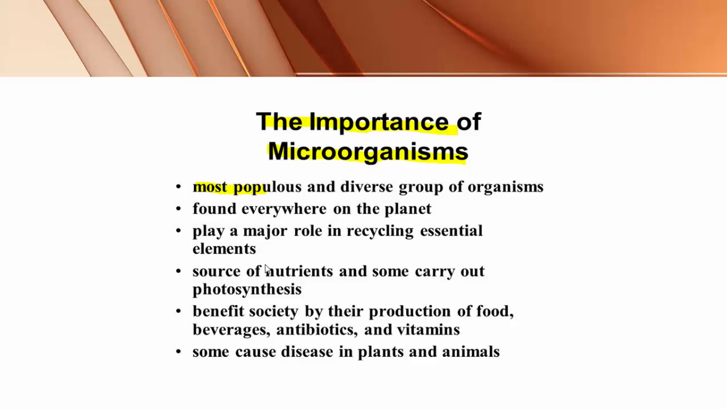Microorganisms are the most populous and diverse group of organisms. The number of varieties or types which can be observed among the microorganisms is highest. They represent a diverse group of organisms. Most variety of organisms is found in the group of microorganisms. They are found everywhere on the planet. There is no restricted place. Even the highest and lowest temperature areas have microorganisms, especially bacteria.